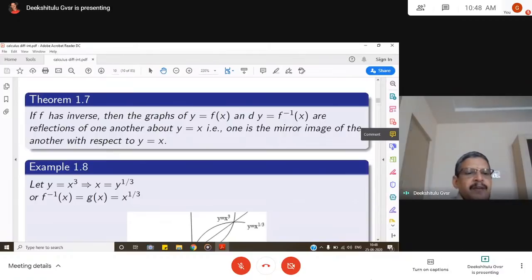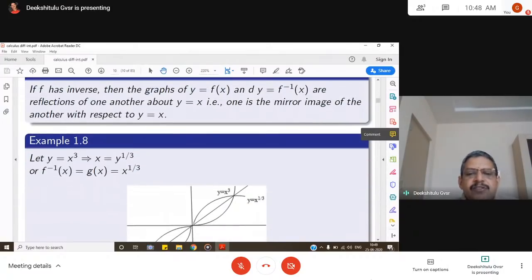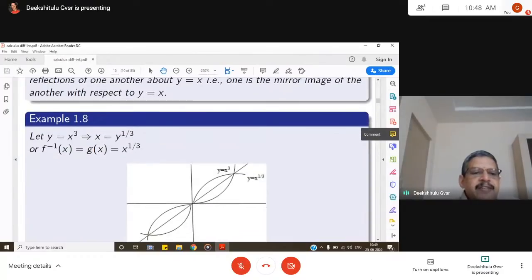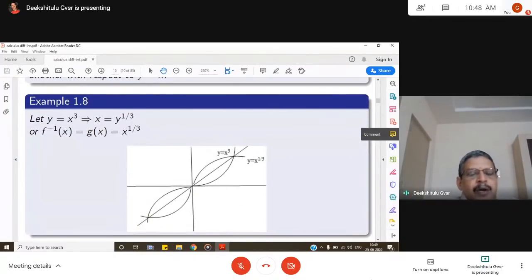Another theorem now: if f has an inverse, then the graphs y is equal to f of x and y is equal to f inverse of x are reflections of one another about y is equal to x. That is, one is the mirror image of the other with respect to y is equal to x, which is a straight line passing through the origin. For example, if you take y is equal to x cube and solve for x, as I said earlier, then x becomes y power 1 by 3. So that is the inverse of y is equal to x cube. If you call f inverse of x as g of x, that is x power 1 by 3.